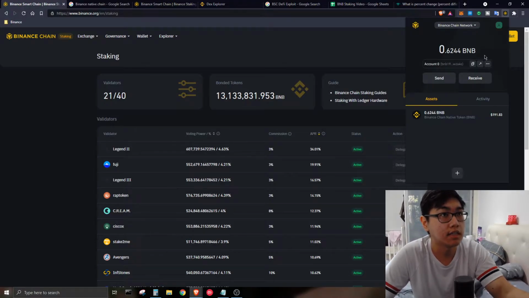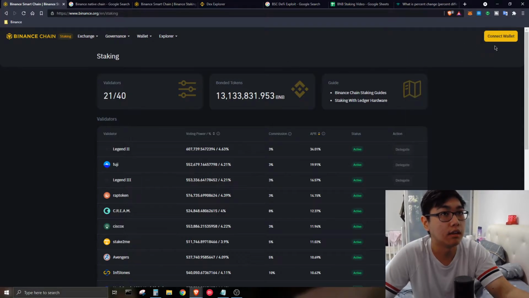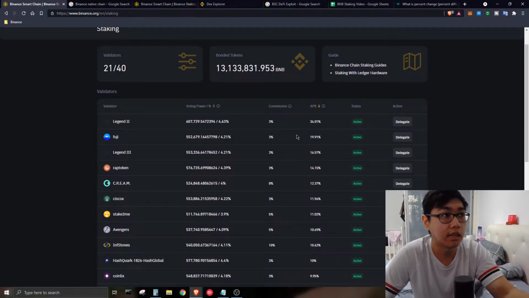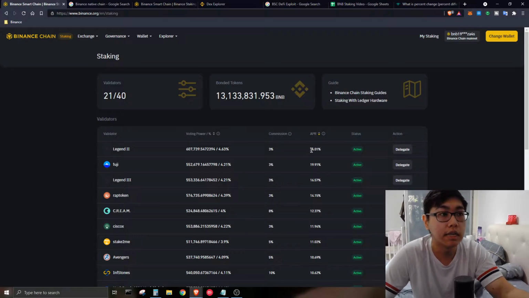Once you have sent your funds to your address, you can click on connect your wallet, and from there you can click on staking. Once I've connected my wallet, you can see under the action there is delegate, and from there you can choose your own validators, and of course the minimum requirement is 1 BNB per stake per delegation.